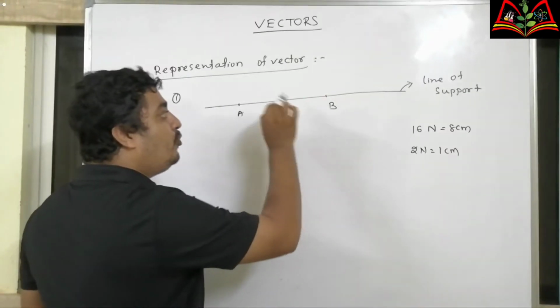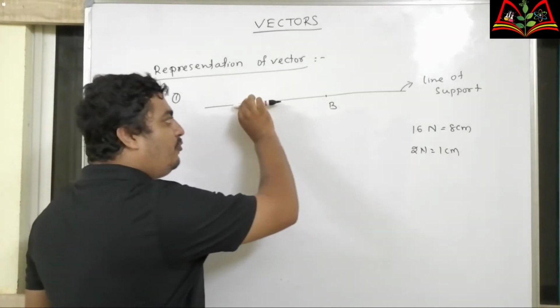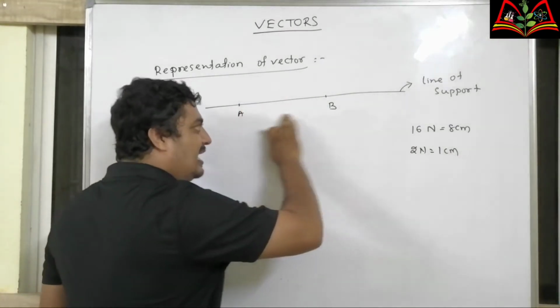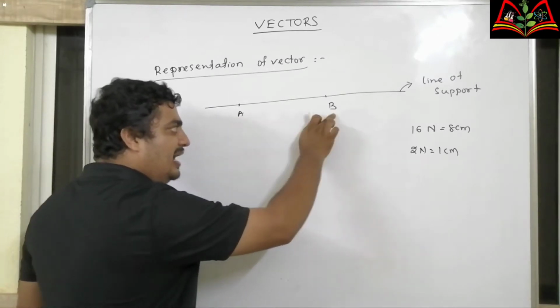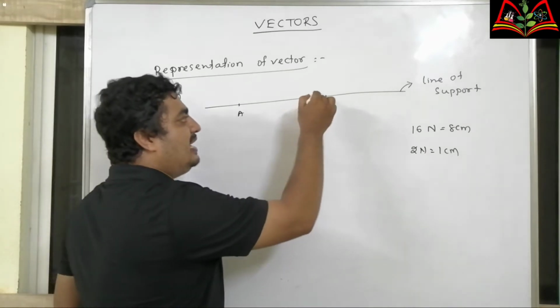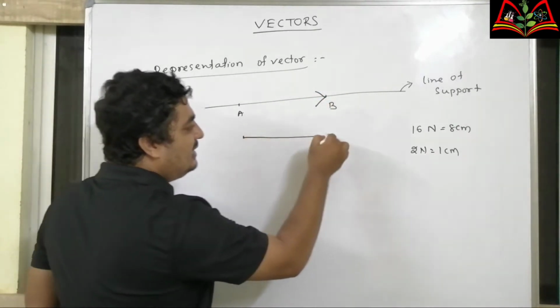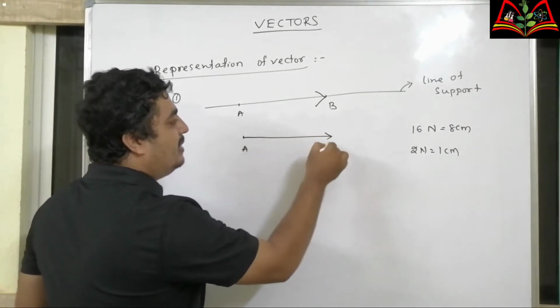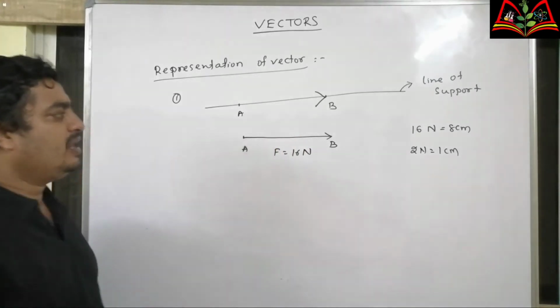Then I have to put an arrowhead in the direction of vector because the force can act from A to B or B to A. If it acts A to B, then I have to put an arrowhead here. Now I can say this vector AB represents a force of 16 Newton.